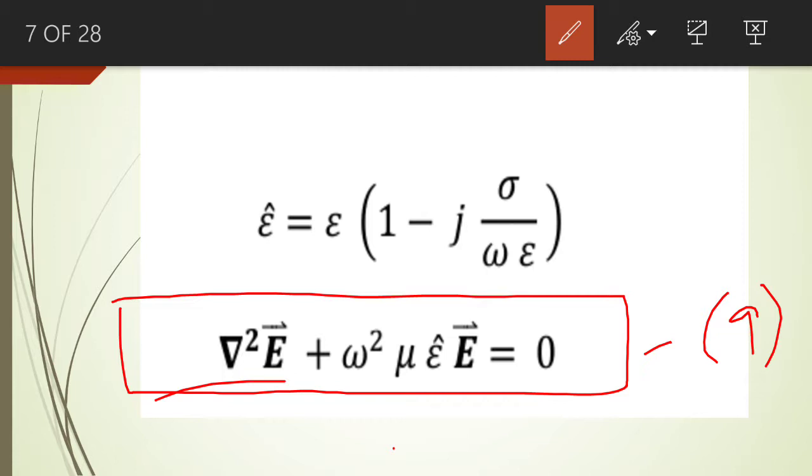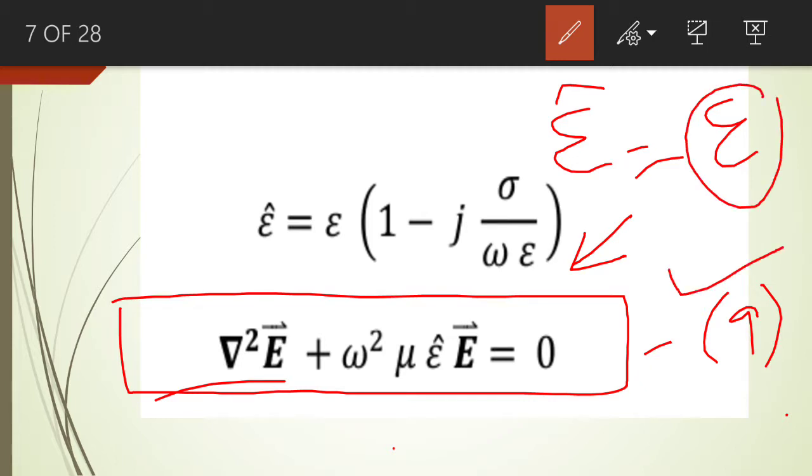So if you compare this equation with the wave equation in a lossless dielectric medium, the only difference you see between these two equations is that in the previous case this epsilon cape was equal to epsilon. So if the wave propagates in a lossless dielectric medium, then epsilon cape in equation number 9 will be equal to epsilon.